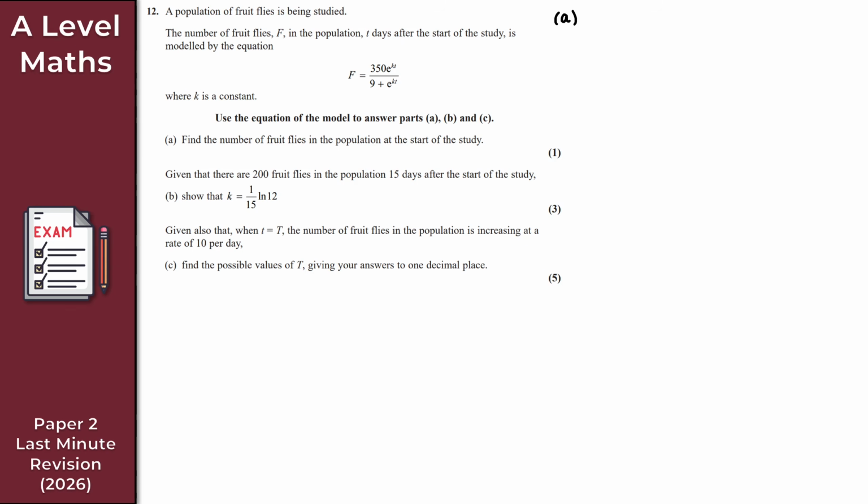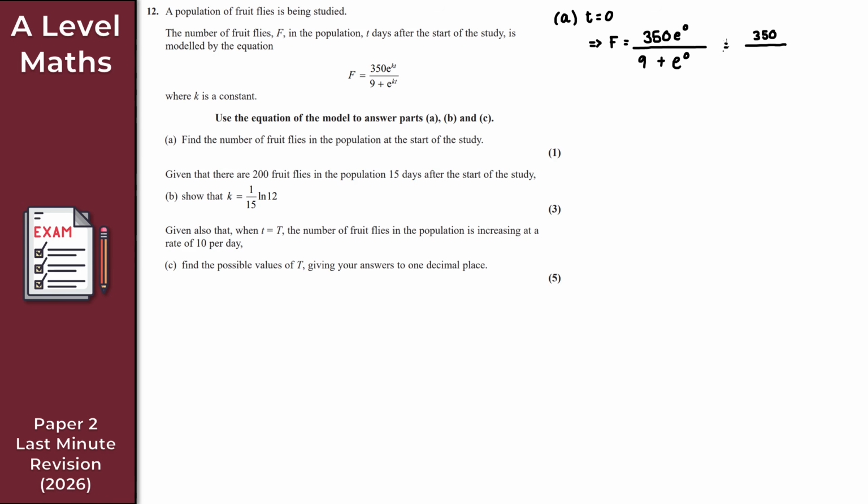At the start of the study, that tells us this is when T is equal to 0. So when T is equal to 0, what do we get? For F, the number of dinky fruit flies, what I get is 350. That's 350e to the 0, because T is 0, all over 9 plus e to the 0. So e to the 0 is 1, and that's 350 times 1, which is 350.